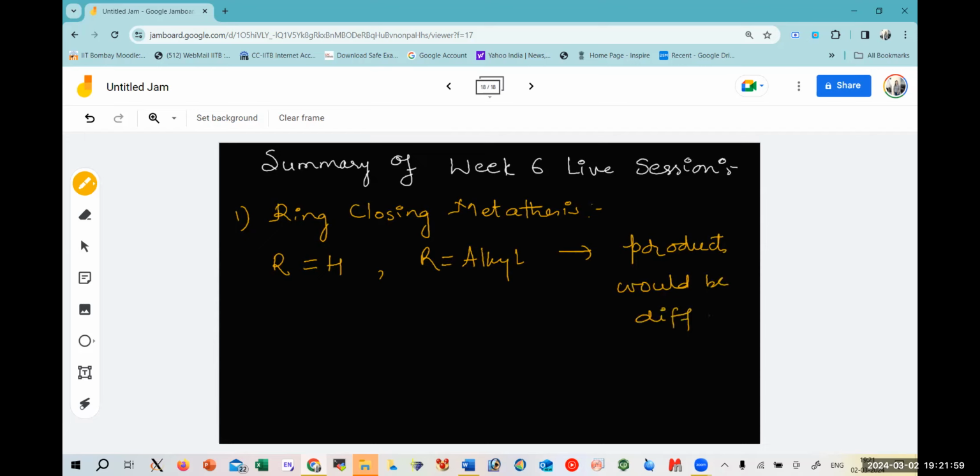If we have many choices, you can see which product would be formed in presence of which substituent.